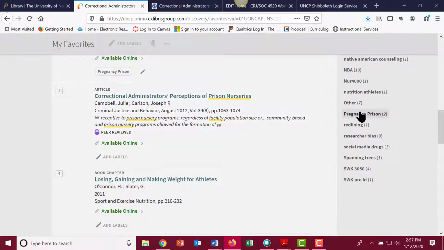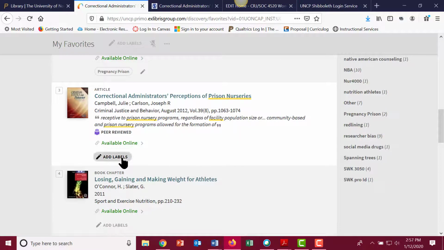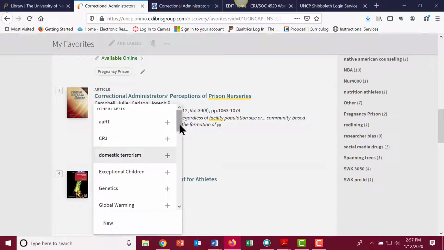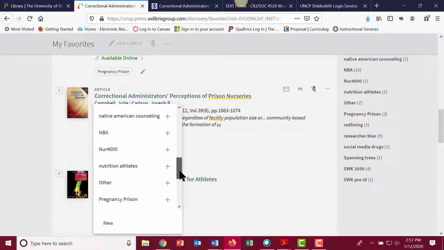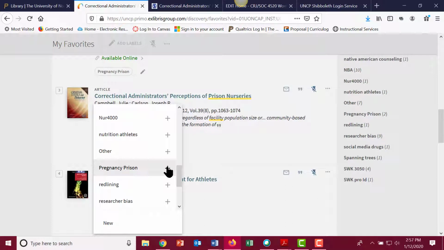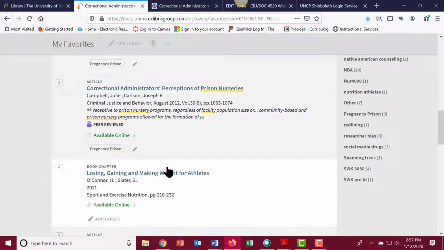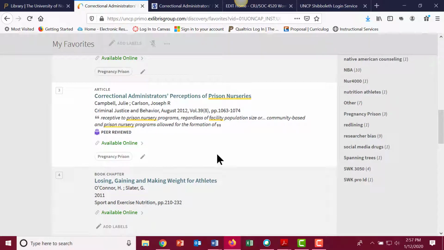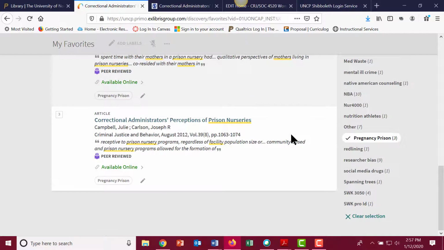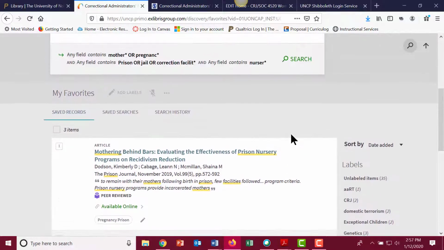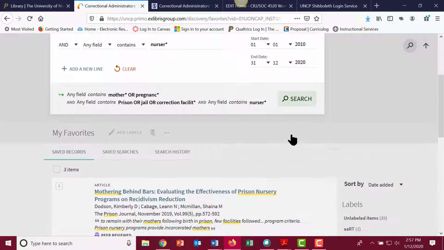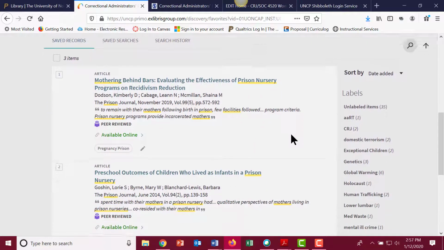And then I could just go over here and pull all of them up. Let me go ahead and add it to this third one. Okay, I've got them added. I can go over here now and I can just click here and it will only pull up these three.